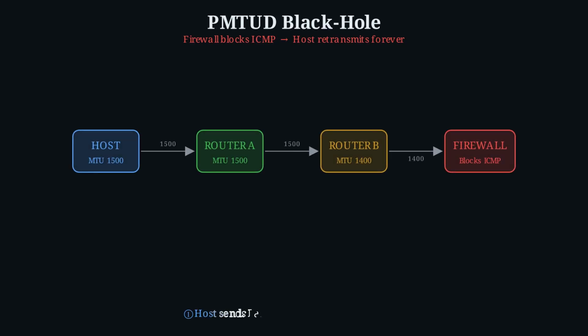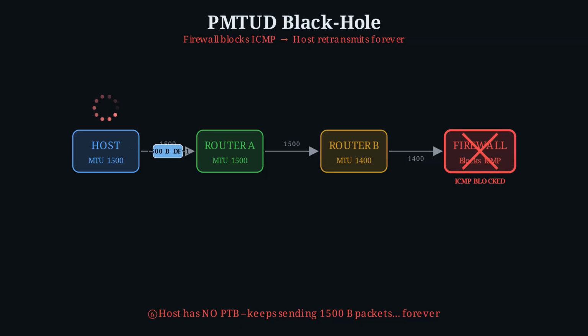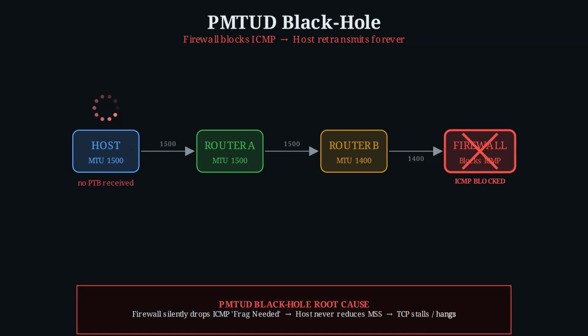This is where the MTU black hole happens. Imagine a strict firewall along the path that says, ICMP, no way, blocking all ICMP. Your computer sends a large packet with DF set. It hits a router with a smaller MTU, which drops it and dutifully sends the packet too big ICMP message back. But the firewall blocks it. Your computer never gets the memo. It keeps trying to send large packets. They keep getting dropped, and your connection just dies. It's a silent killer because your computer never knows why it's dying.